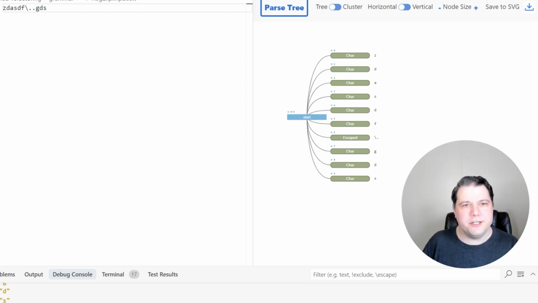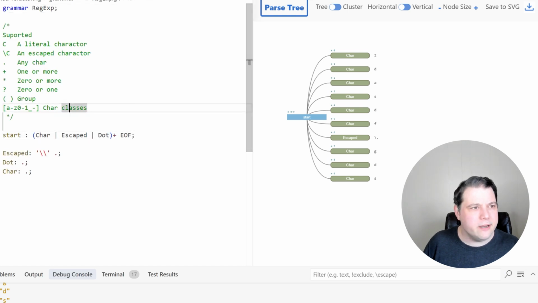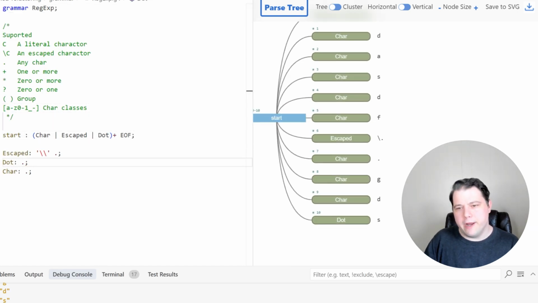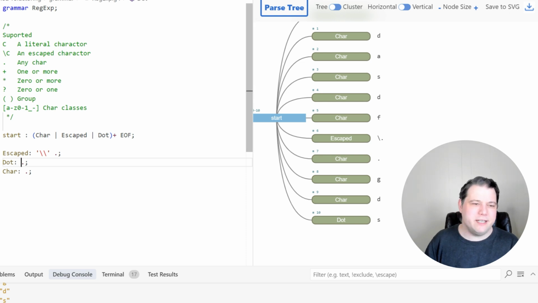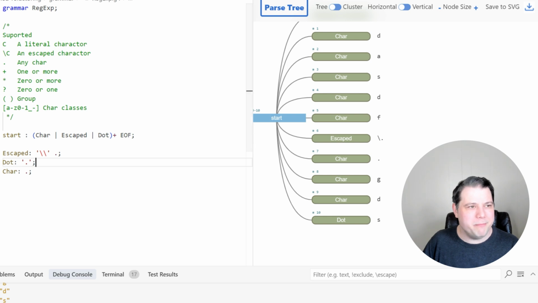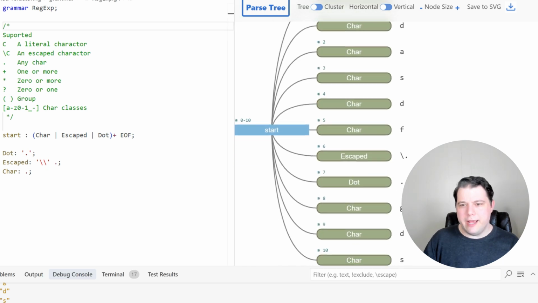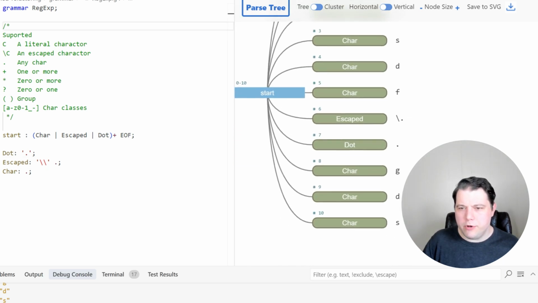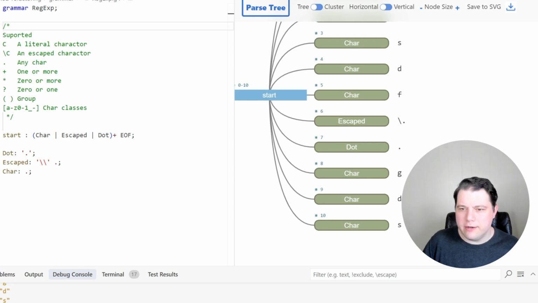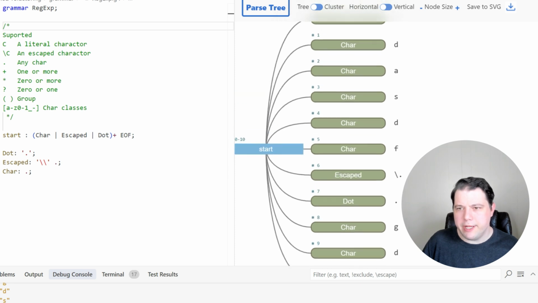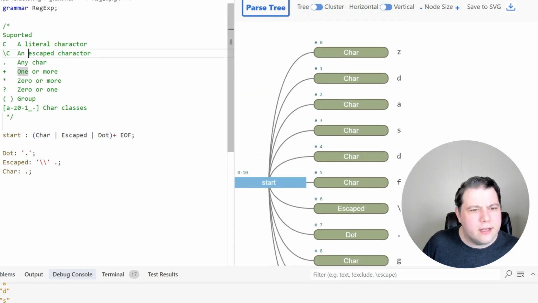So these need to work correctly. Yeah, so that didn't work right. And I think what I need to do, it's saying like S is a dot, because I've said dot can be anything. So what I really mean is it needs to be the literal dot. See where this meta nature can be confusing. As you see now, we've got our escaped one and we've got our literal dot here. So this is all parsing as it should, I think.